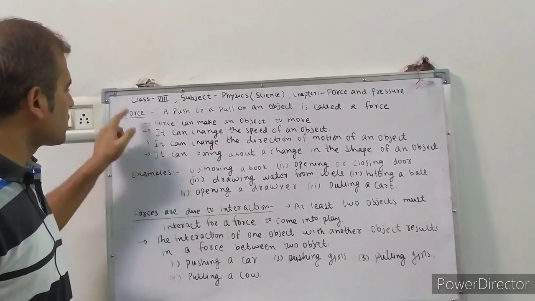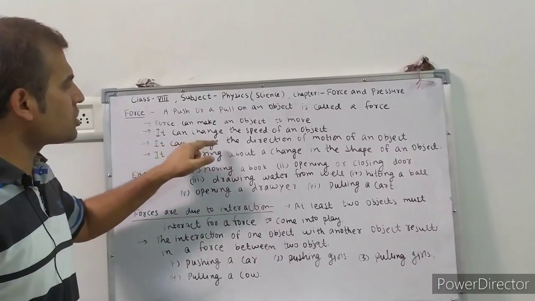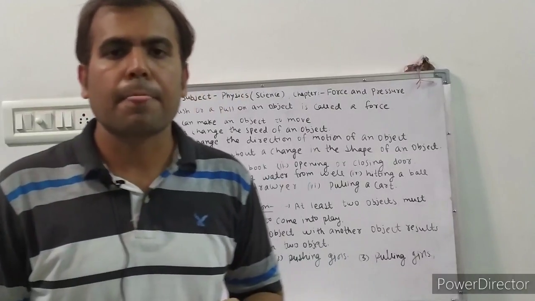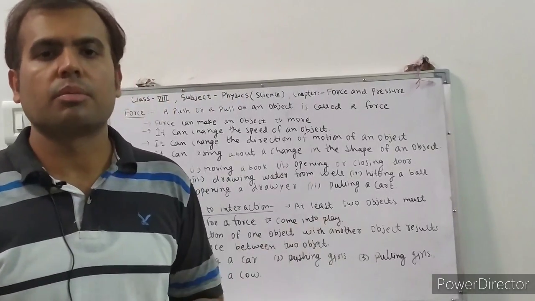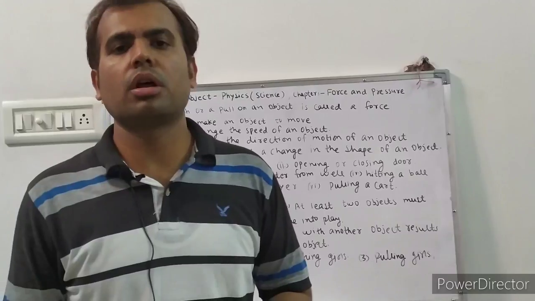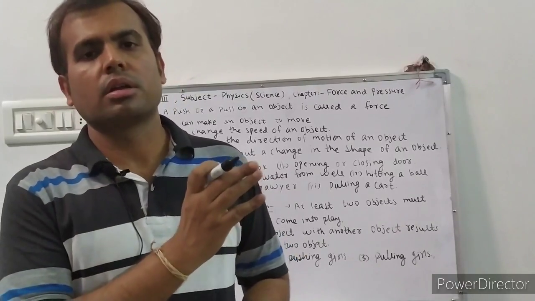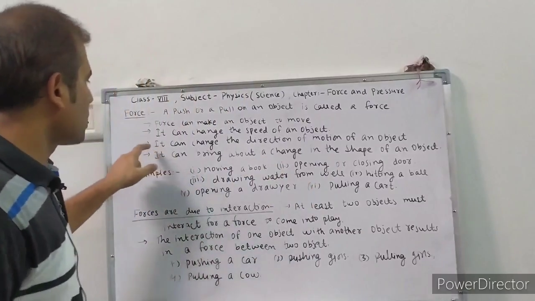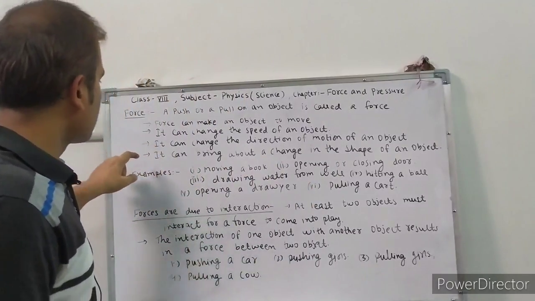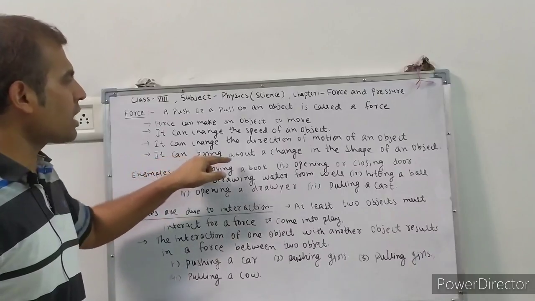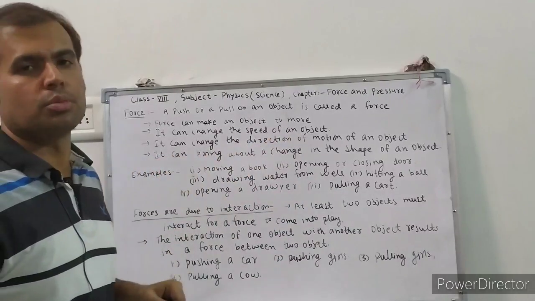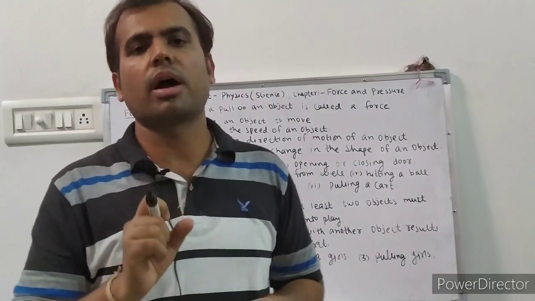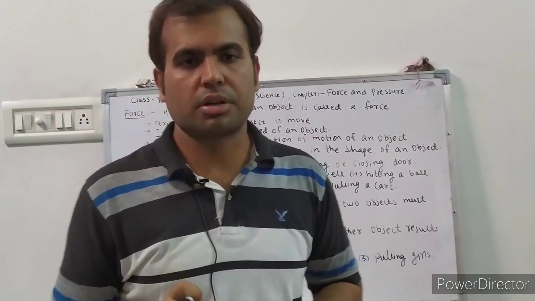Now third requirement, it can change the direction of motion of an object. Suppose a batsman is hitting the ball. So by hitting the ball you will change the direction. So this is a wonderful example of this. Now last, it can bring about a change in the shape of an object. If you want to change the shape of an object, then you also require a force on that object.